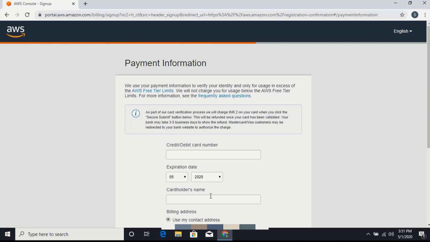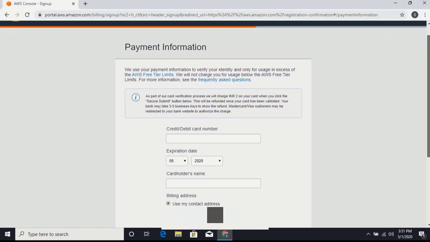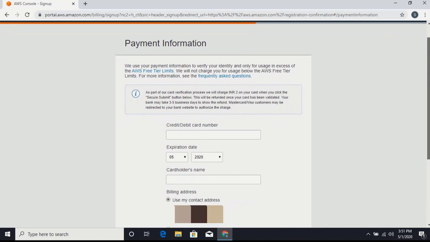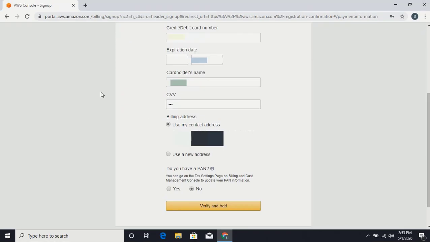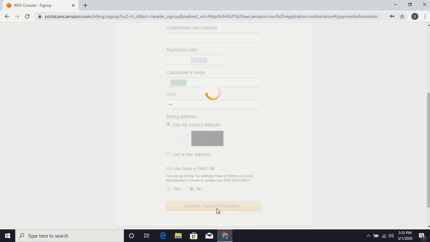Next step is the AWS payment information. Here, you need to provide your card details. As part of the card verification process, AWS will charge a small amount to your card. This amount will be refunded after your card has been validated. Then click Verify and Add.